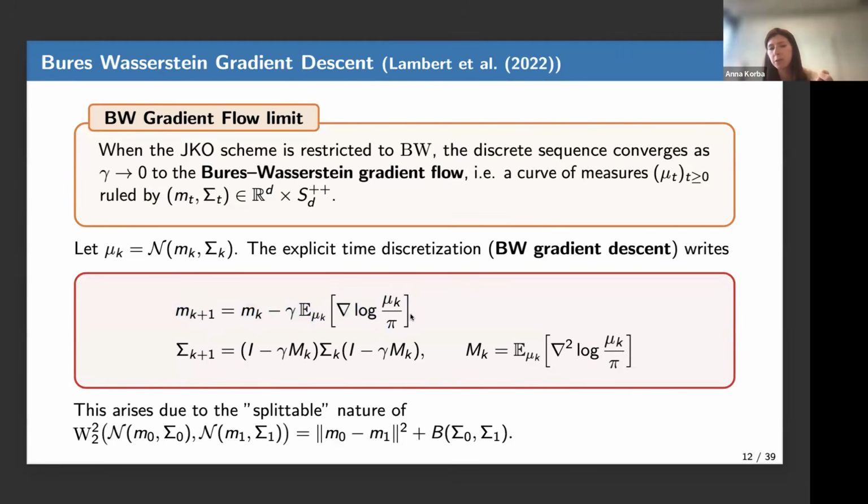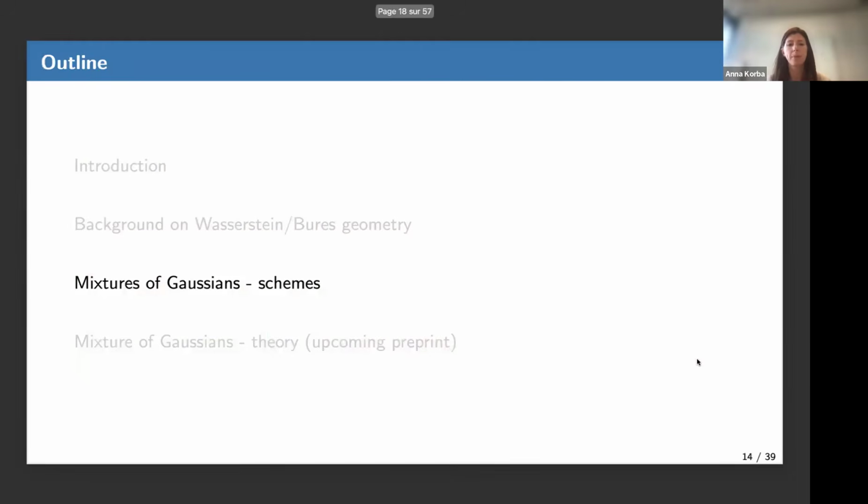But for the space of PSD matrices, you have to be careful because you want to remain in the space of PSD matrices. When you equip it with the Bures distance, you have a kind of Bures Riemannian gradient descent on the space of PSD matrices, and you remain on this space, which is why it's fine. Okay, so now I will go to the case